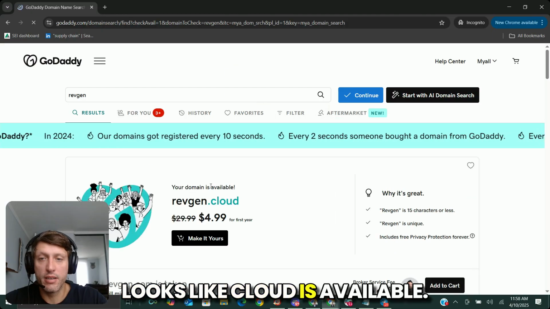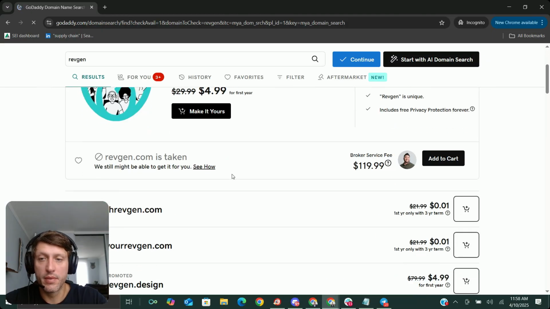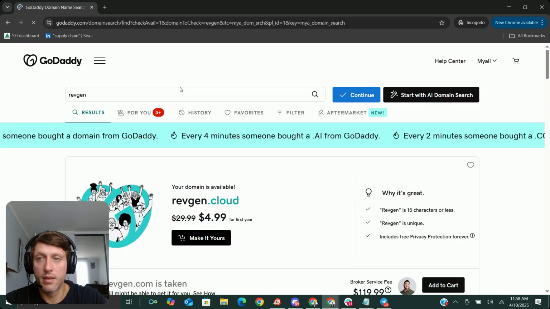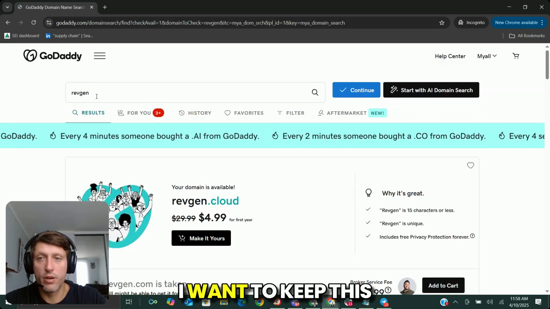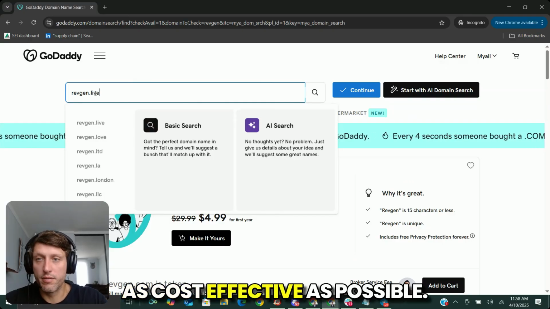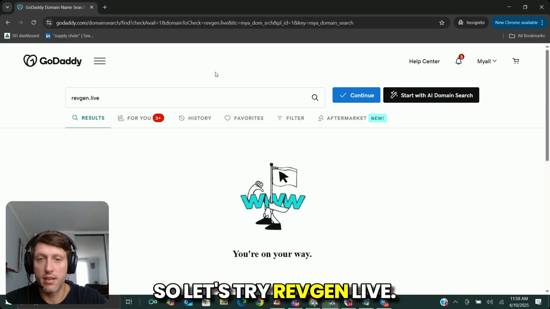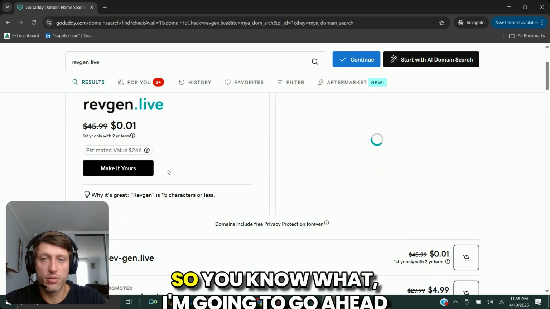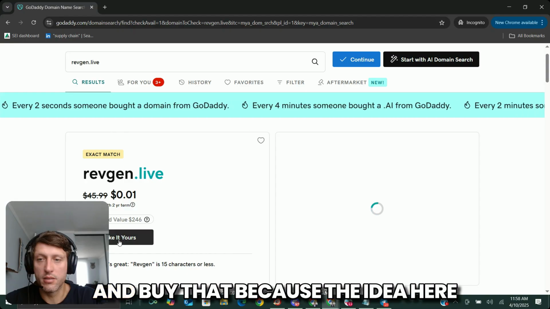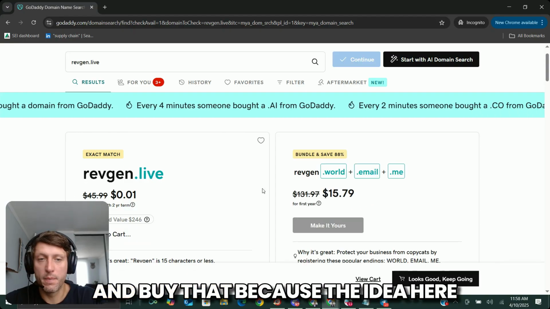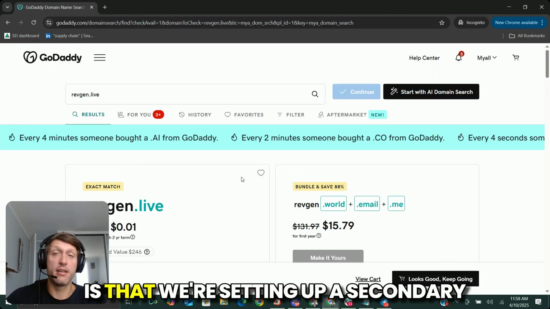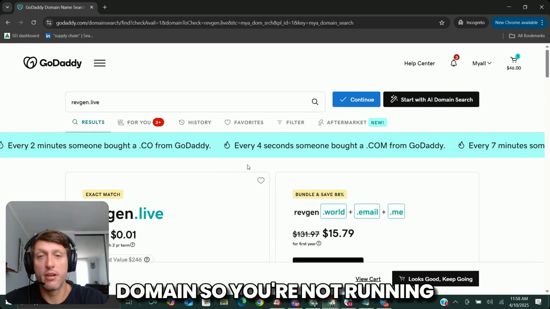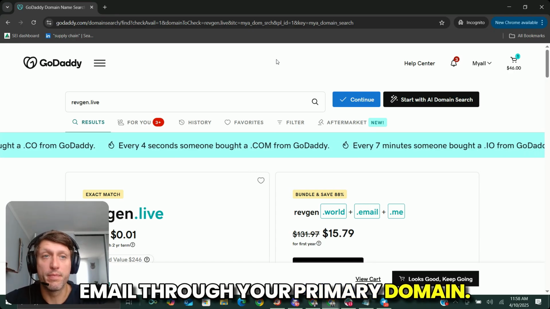Looks like .cloud is available. We could do threvgen. What about, I want to keep this as cost effective as possible, so let's try revgen.live. Looks like it's available for 1 cent. So you know what? I'm going to go ahead and buy that, because the idea here is that we're setting up a secondary domain, so you're not running email through your primary domain, right?